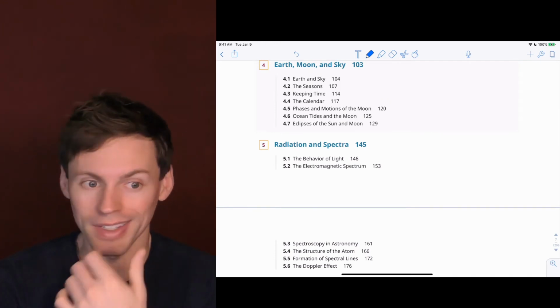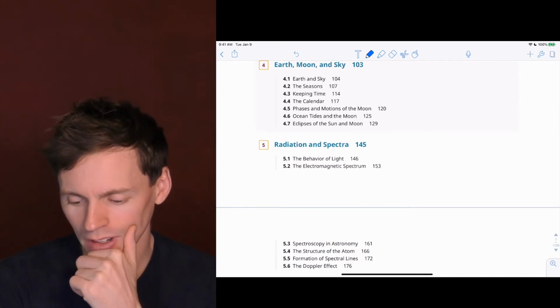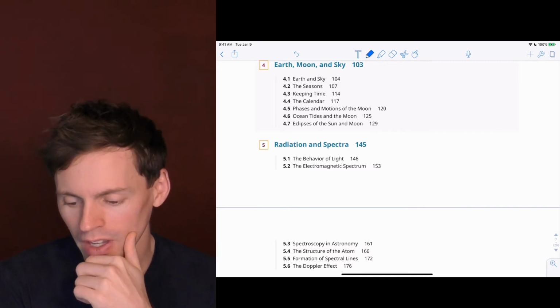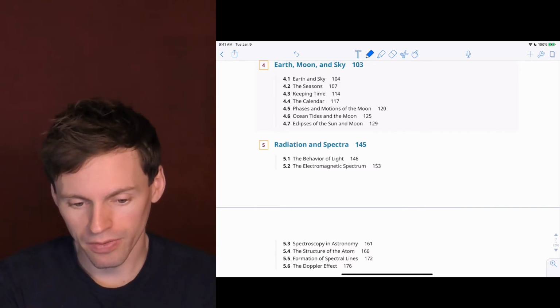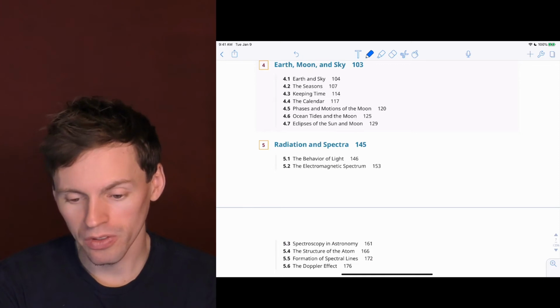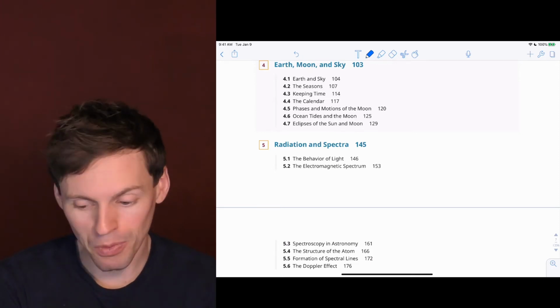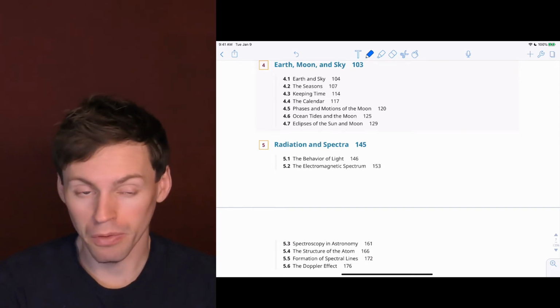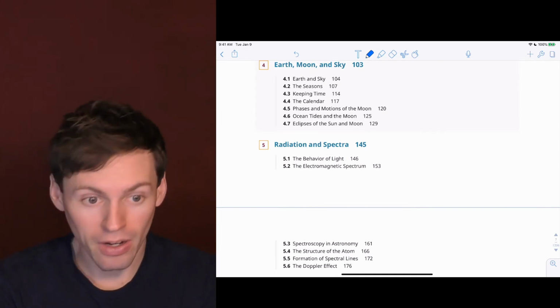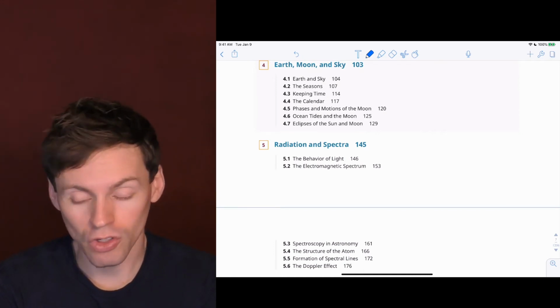Phases of the moon: you should definitely know the phases of the moon. You should definitely know when and why they occur. What is a new moon? What is a first quarter? What is a full moon? What does it mean to be waxing? What does it mean to be waning? If I showed you a picture of a moon, would you be able to identify what phase it was in? You should be able to, okay?